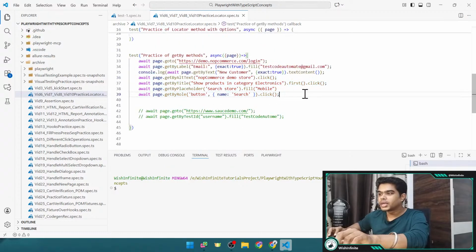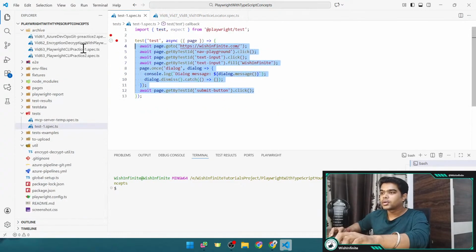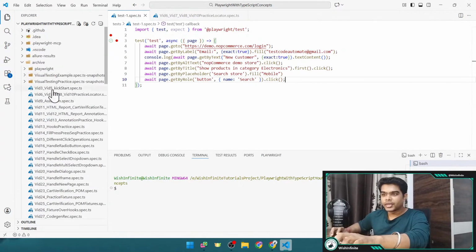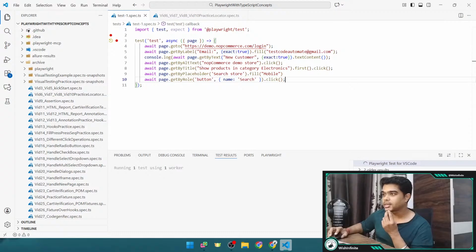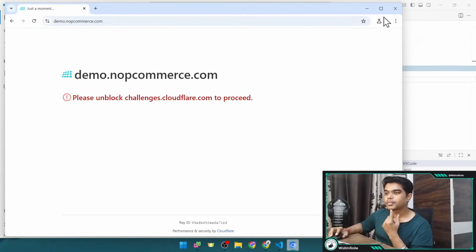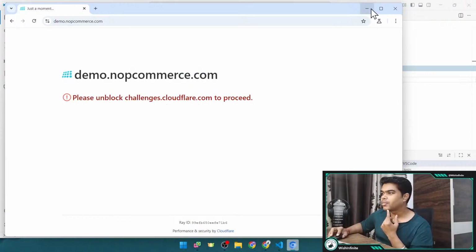I'll have to move it to this block, because all the test scripts I've kept inside the archive folder, right? Just to avoid executing them again and again. Okay. Now I'm running this script. Let's see if this website is up till now or not. Okay, now it is blocking this. Cloudflare usually blocks the automation now, so that is okay.